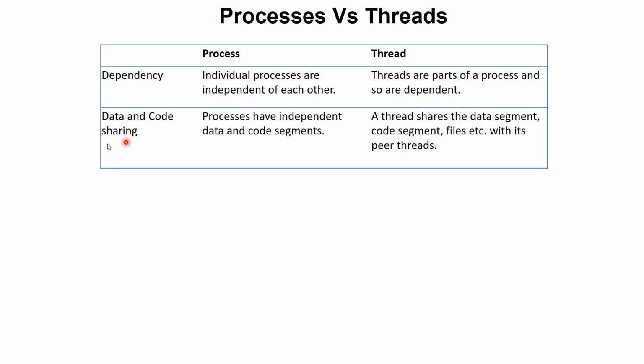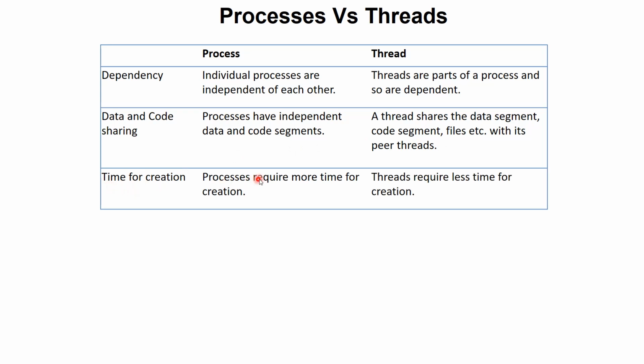Data and code sharing. Processes have independent data and code segments. Threads, on the other hand, share the data segment, code segment and files with their peer threads, as we have seen in the example or that image where there were 3 threads of control and they were sharing the parent process's data, code and files.